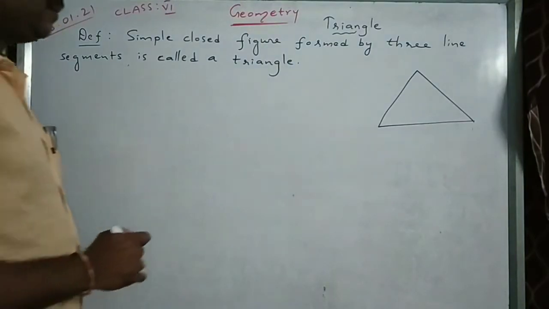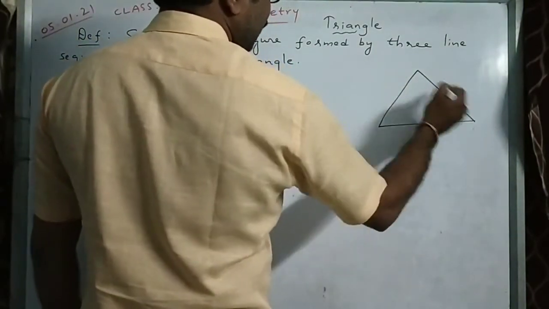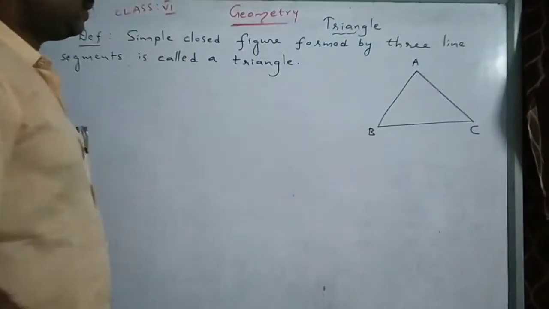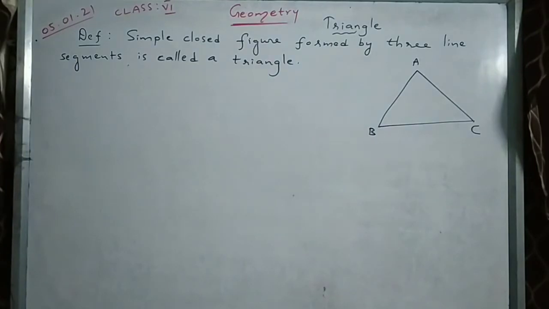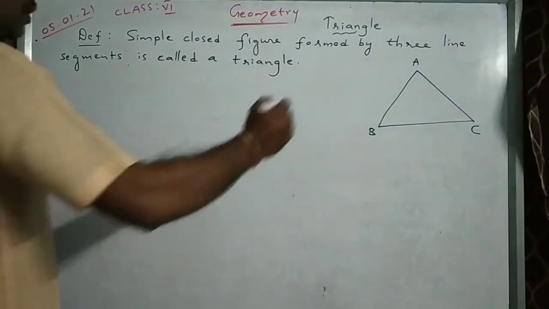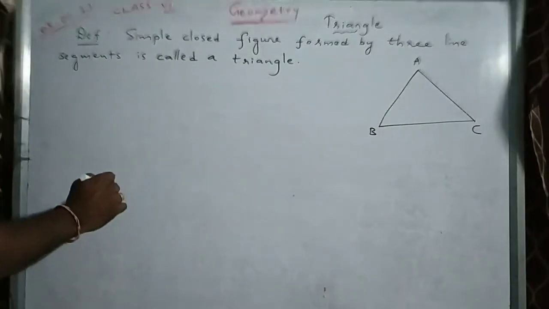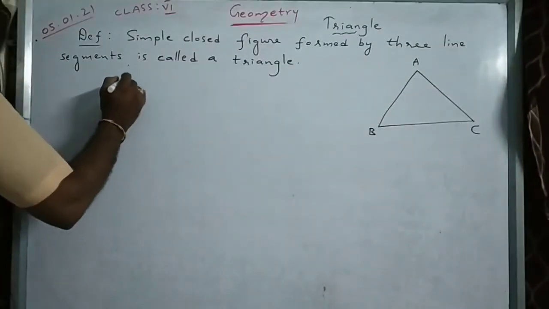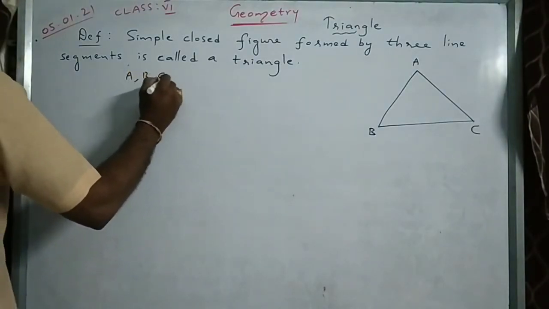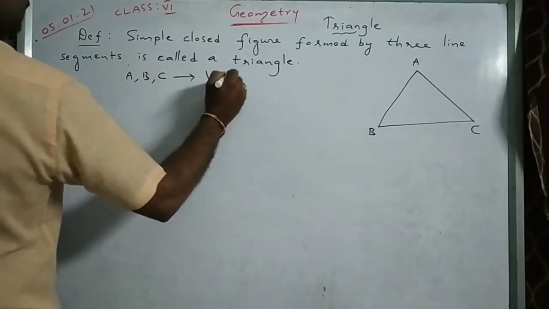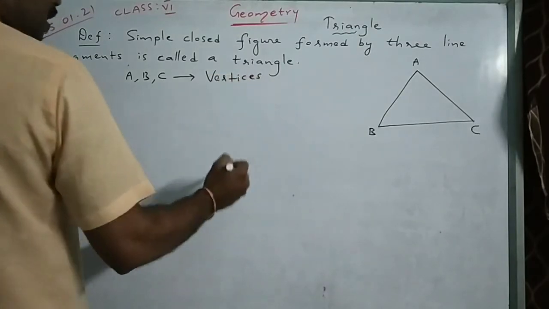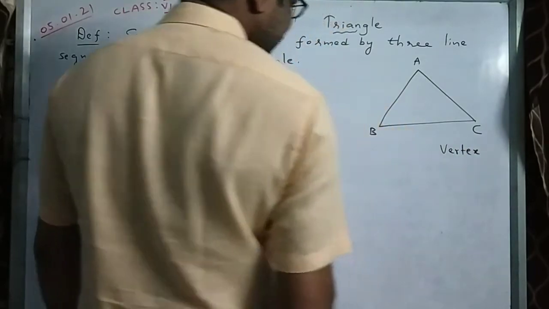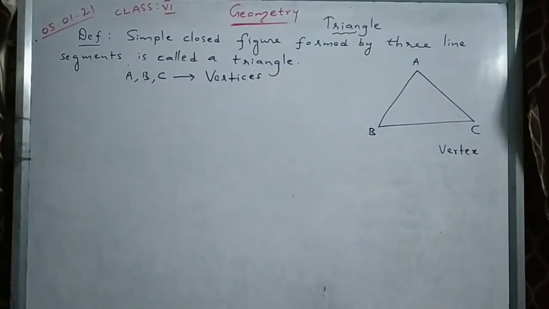Two end points will be there. So they are meeting at one corner. The corners are said to be vertices, right? So where the three line segments are meeting at corners, they are called vertices. A, B, C are vertices. Or simply we say vertex, singular. Vertex is singular, vertices plural.